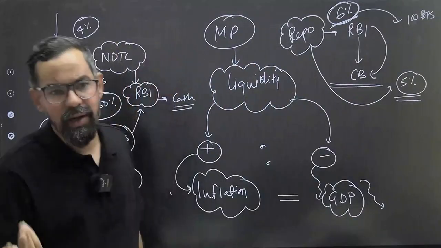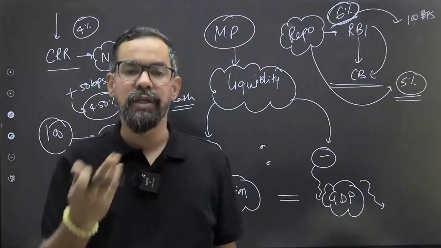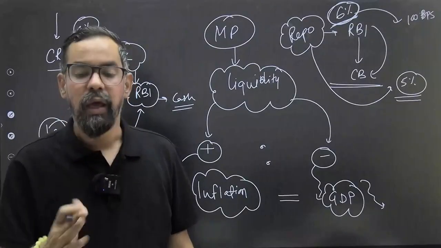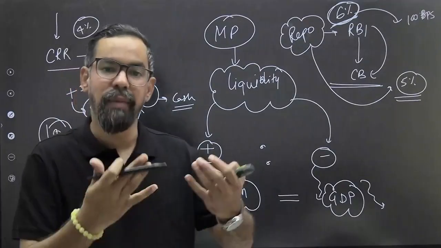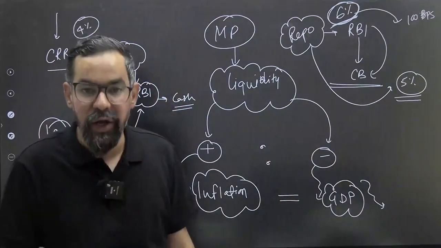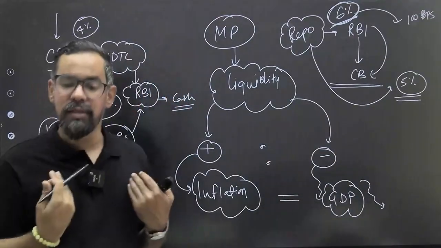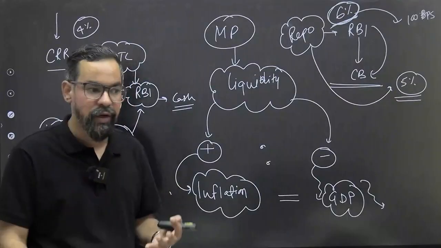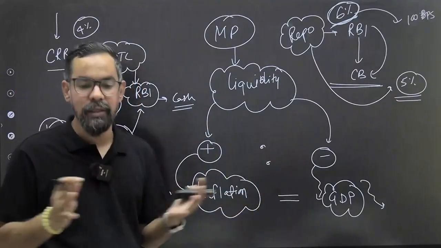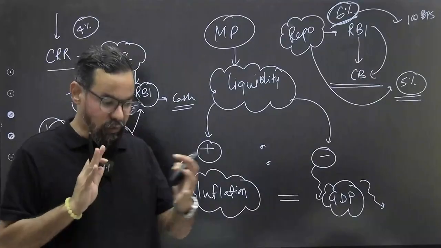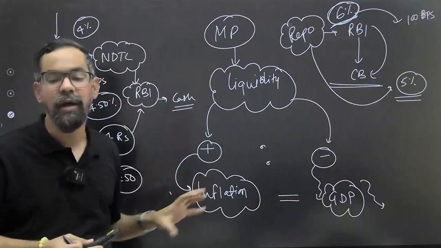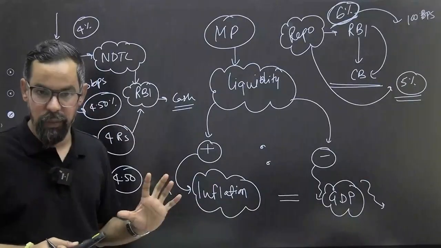If banks get loans at a lower rate of interest, obviously their MCLR or base rate will come down. So they'll also pass on that benefit to customers and distribute loans at a lower rate of interest. As a customer, if we get a loan at a lower rate of interest, we'll take more loans. So the overall game of liquidity is managed by the RBI using monetary policy, right?